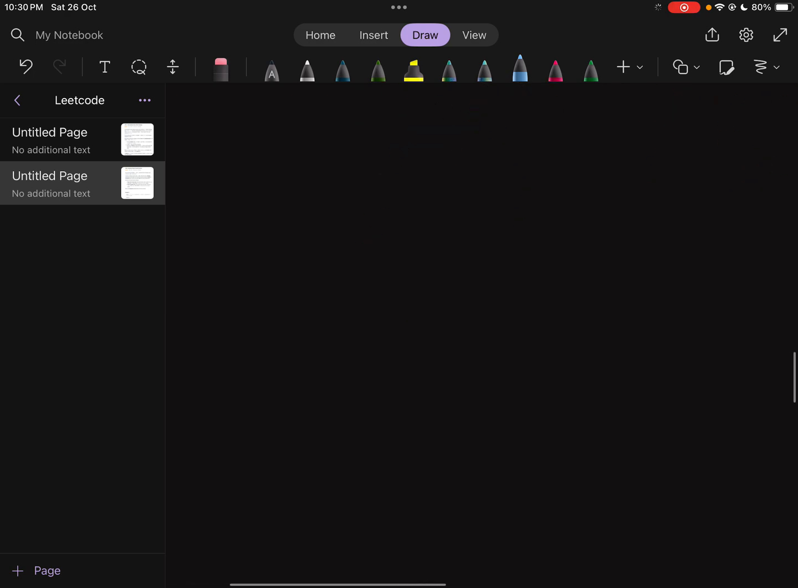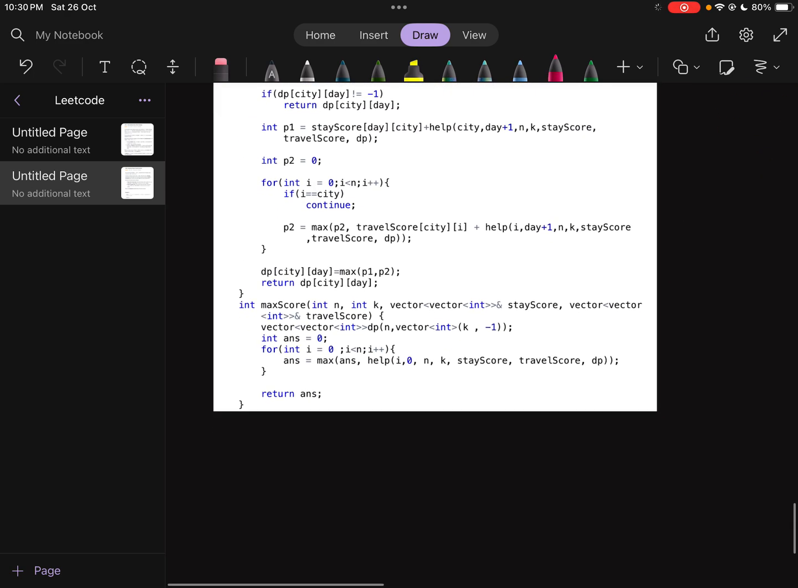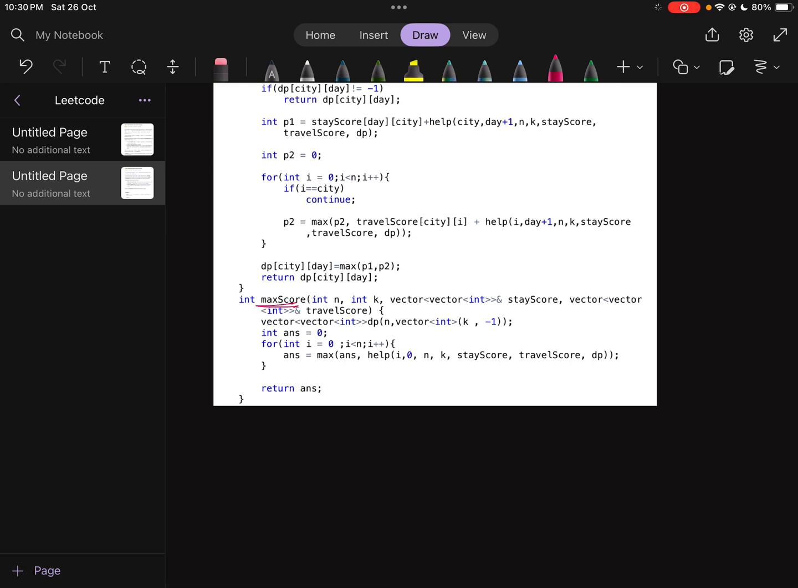Now go to the actual code. So first of all, this is a function maxScore. What will we get? We will get n, k, the number of cities and number of days, and the stay score and the travel score, correct? And dp I will come to later, how we are recursively using memoization here to optimize this.